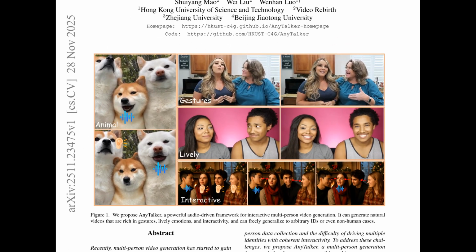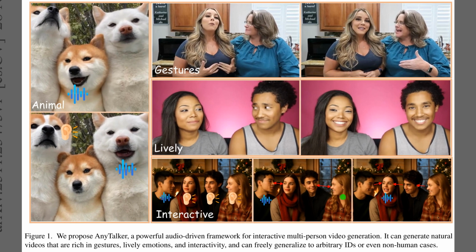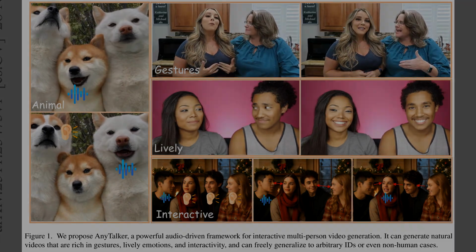Figure 1 visually demonstrates what AnyTalker aims to achieve in practice: flexible, audio-driven talking videos with rich, natural behavior. The overall collage shows multiple people and even animals that all move their lips and heads in sync with different audio streams. The gestures in lively panels highlight expressive hand and face motions, while the interactive row emphasizes eye contact and listening cues between people, which are key signs of believable multi-person conversation.